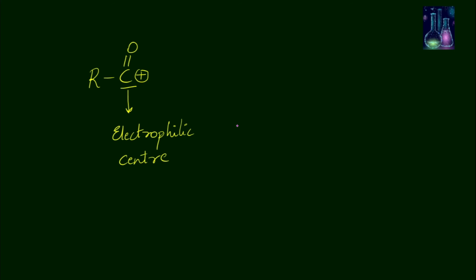Whereas if I take an example of a nucleophile, say hydroxide ion, this is a nucleophile. The oxygen here is electron rich and this is called the nucleophilic center. So here the carbon is the electrophilic center and the oxygen atom is the nucleophilic center.